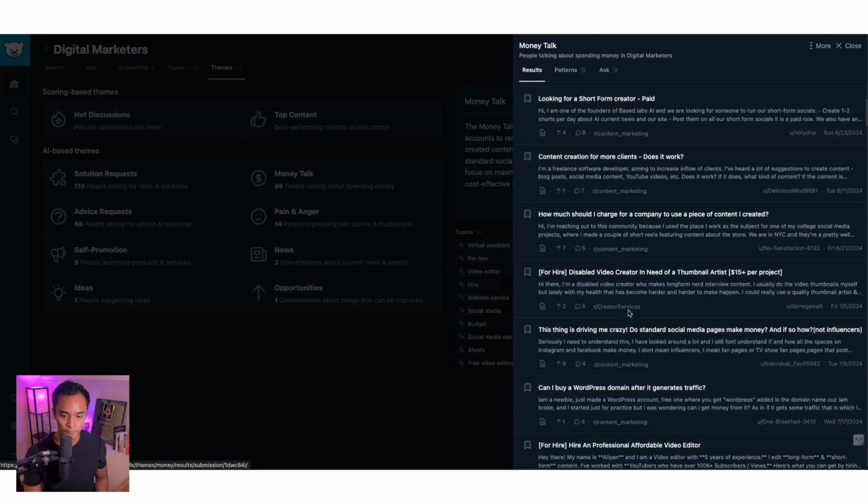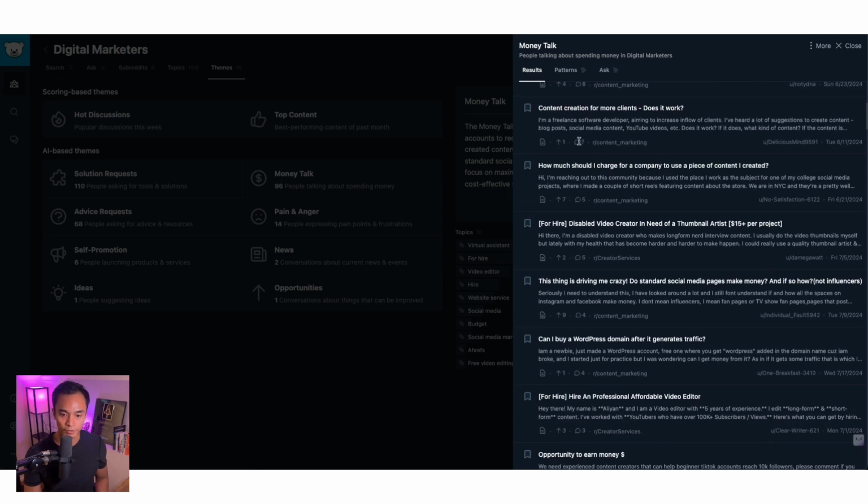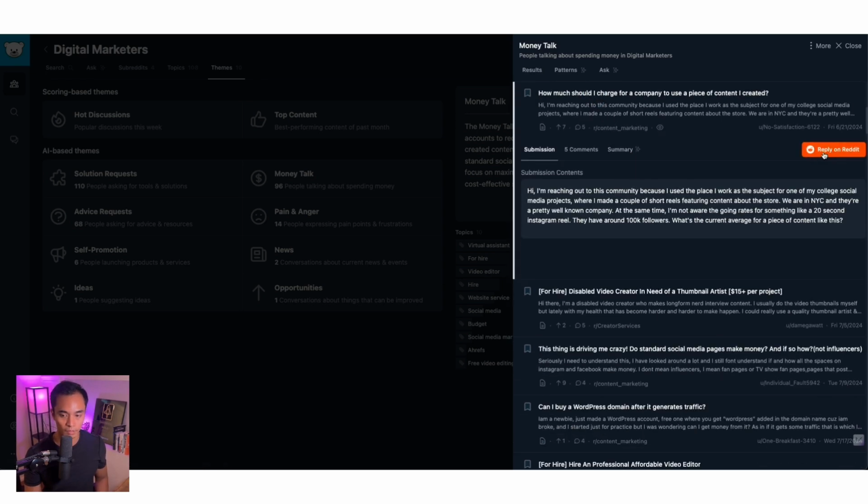Yeah, so if you're wanting to reply back to them, you can even just use this tool just to reply to them. And you can be like, hey, I can help you with this. So it doesn't even just have to be for research purposes. You can literally just reach out to the person who's asking for something. And if you can help them with that, feel free to reply back.